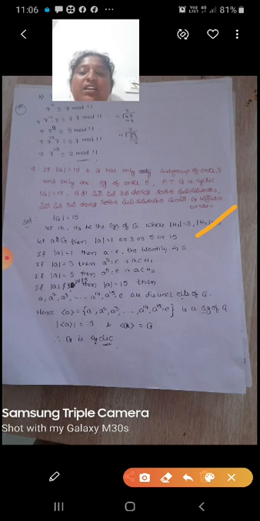If the order of a equals 1, then a equals e, the identity in G. If the order of a equals 3, then a cube equals e, which implies a belongs to H1. If the order of a equals 5, then a power 5 equals e, which implies a belongs to H2. Next, if the order of a is not equal to 3 and not equal to 5, then the order of a equals 15.